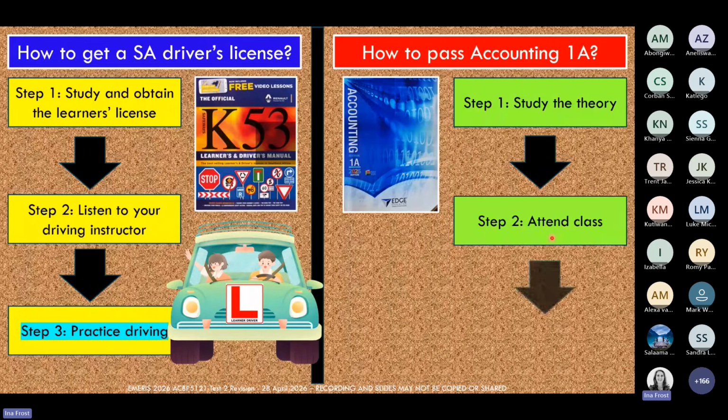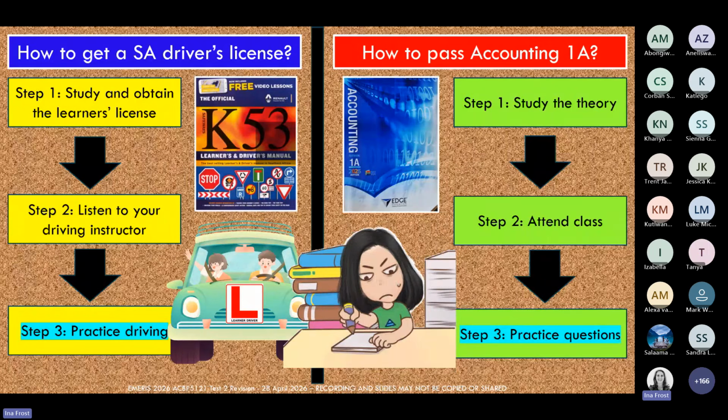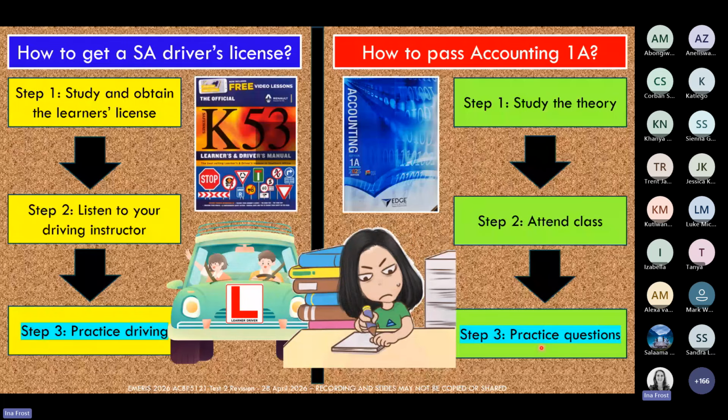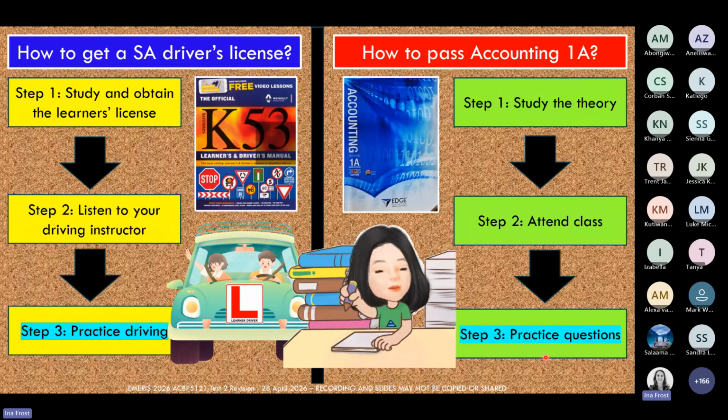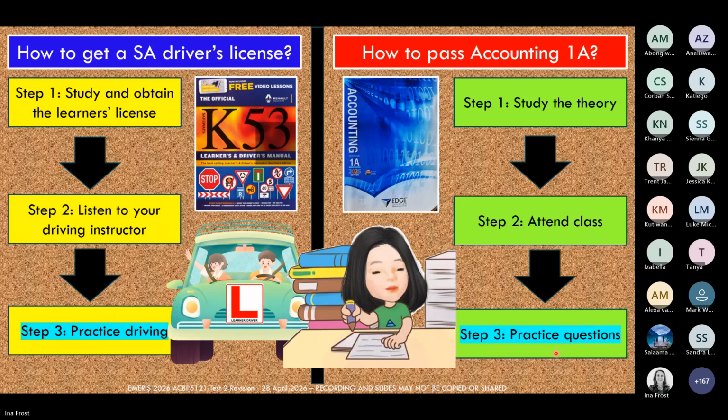And then, of course, the big one is you could never get your license if you didn't practice driving. And the same goes for Accounting 1A. You are never going to pass this module if you are not practicing as many questions as possible. So this is really your key to passing this semester, is to practice questions.